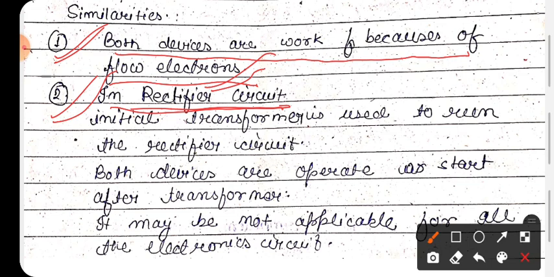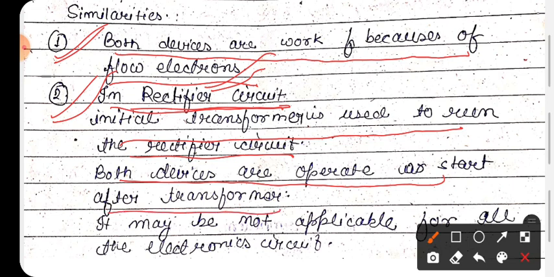In both devices the transformer is used for starting purposes. Okay, so initially the transformer is used to run the rectifier circuit. Both devices operate or start after the transformer. So it is not applicable for all electronics devices. This is only for the rectifier circuit, but these are the similarities between electrical and electronics devices.